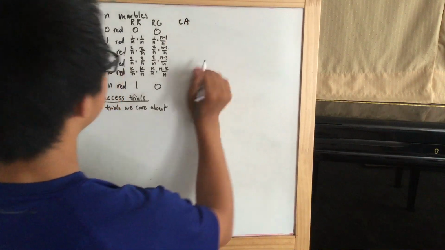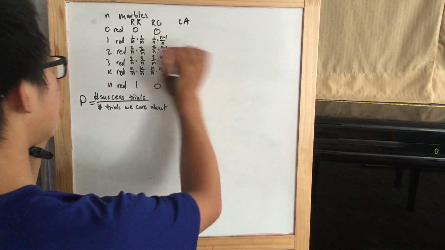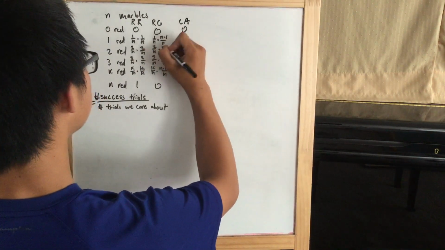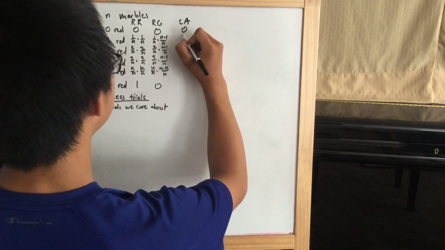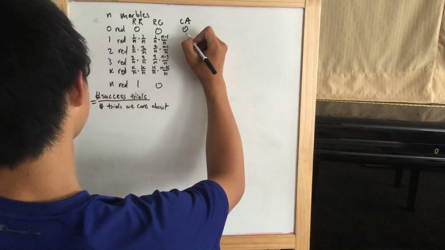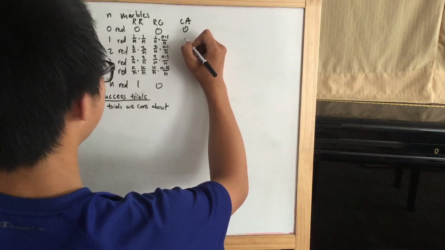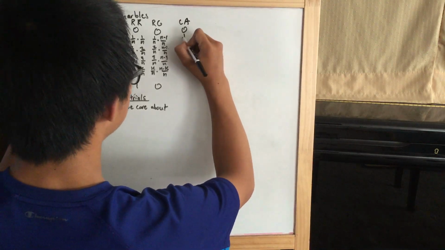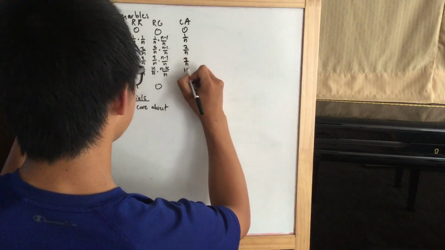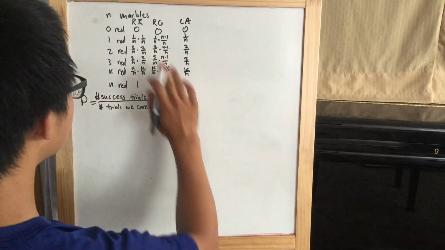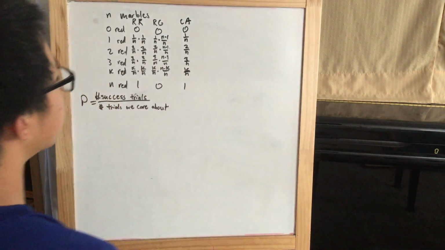CA for the trials that we care about. If we add these up, we get 0. Alright, this is just 1 over n, this is 2 over n, 3 over n, k over n, etc. This will be 1.